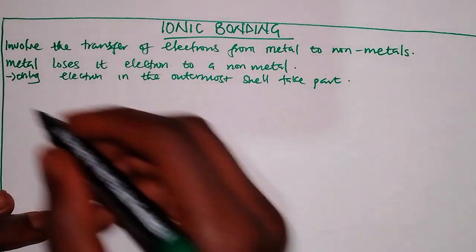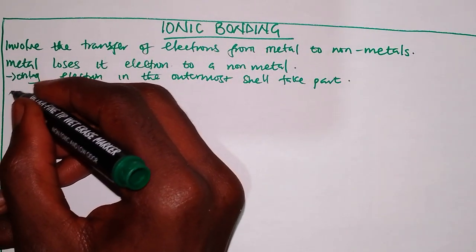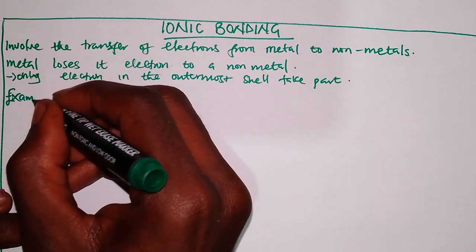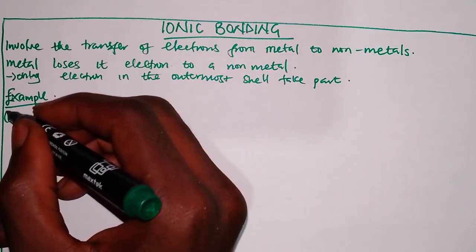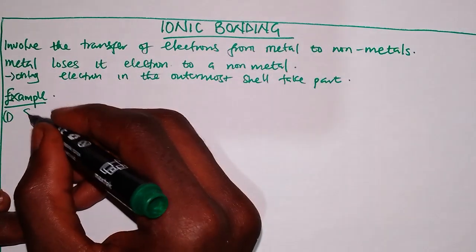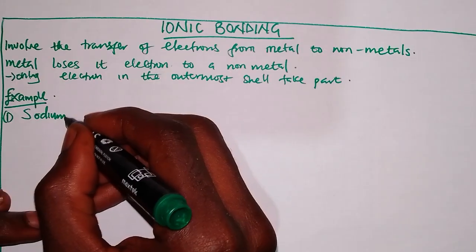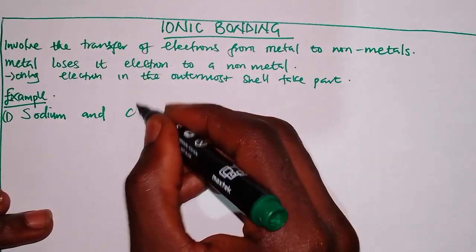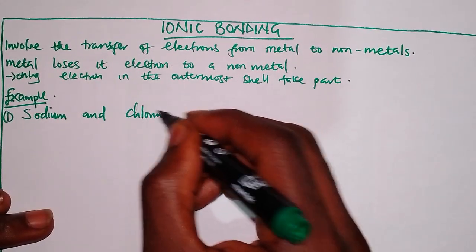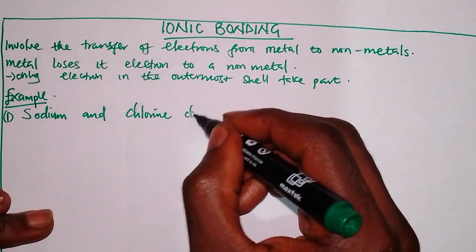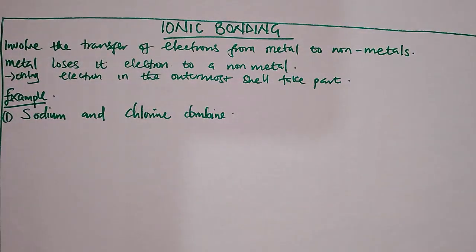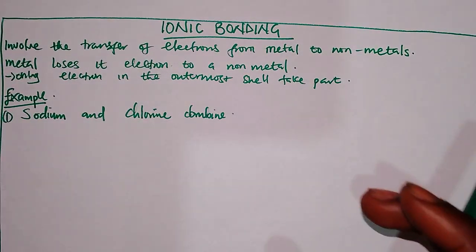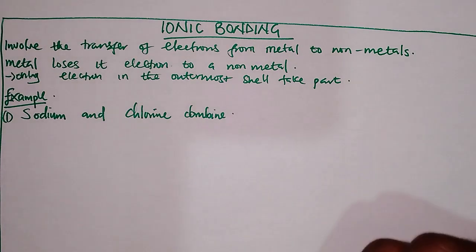The examples we'll look at today, I have 3. The first one we are going to look at is when sodium and chlorine combine. We know that when sodium and chlorine combine, they form what is known as sodium chloride.